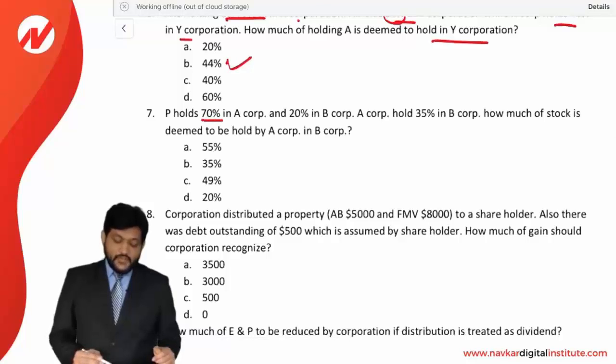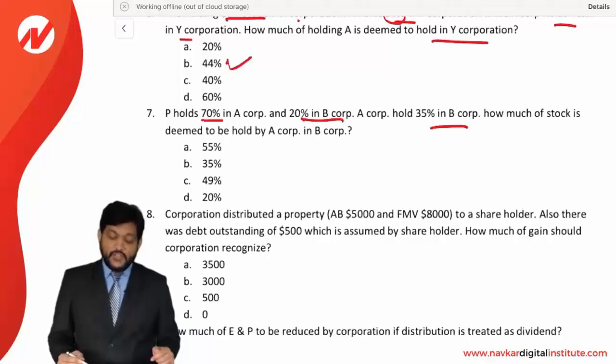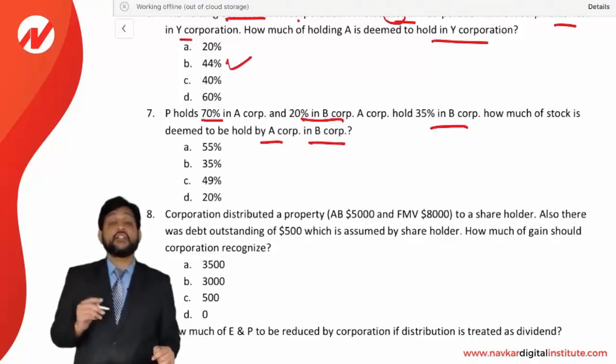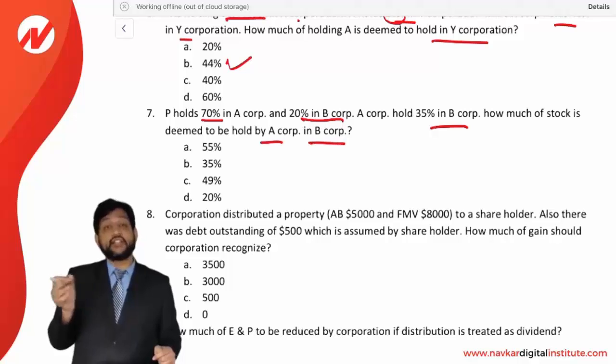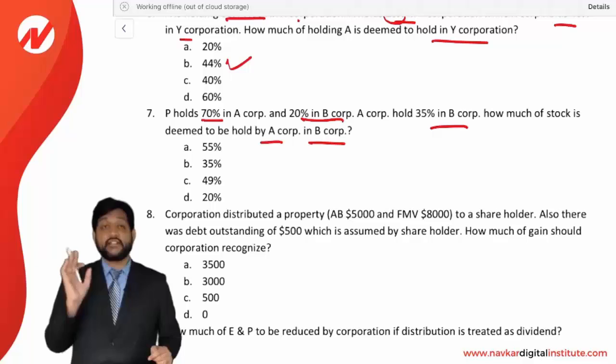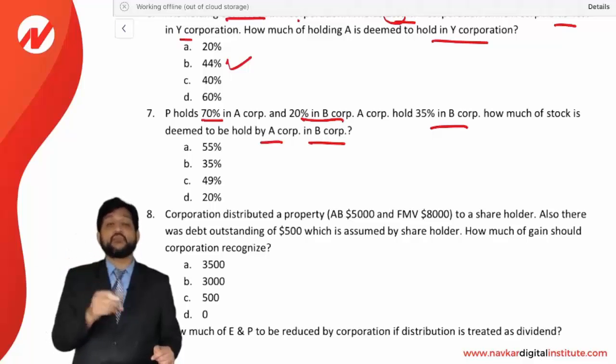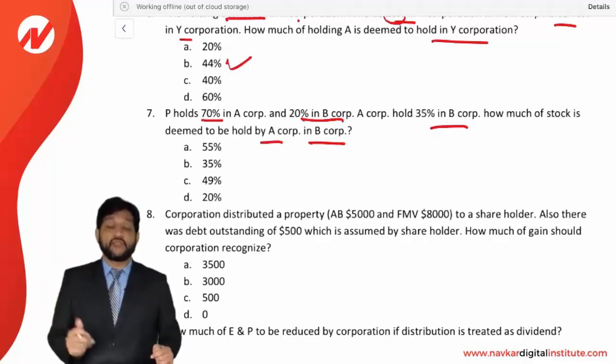P holds 70% in A corporation, 20% in B corporation, and A corporation holds 35% in B corporation. How much stock is deemed to be held by A corporation in B corporation? Now A to B: we are talking about owner to entity. Owner to entity is considered a full holding to be deemed, not to be prorated. It is not to be prorated. The full holding is to be considered as the deemed holding of the corporation.